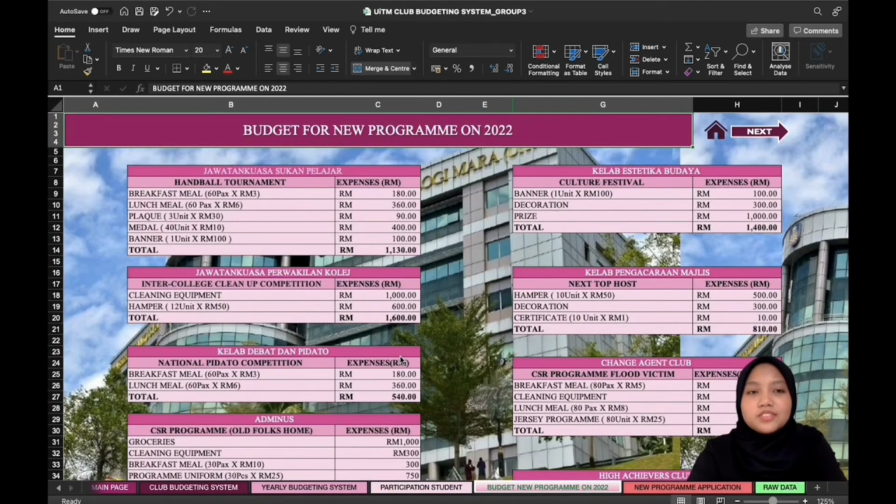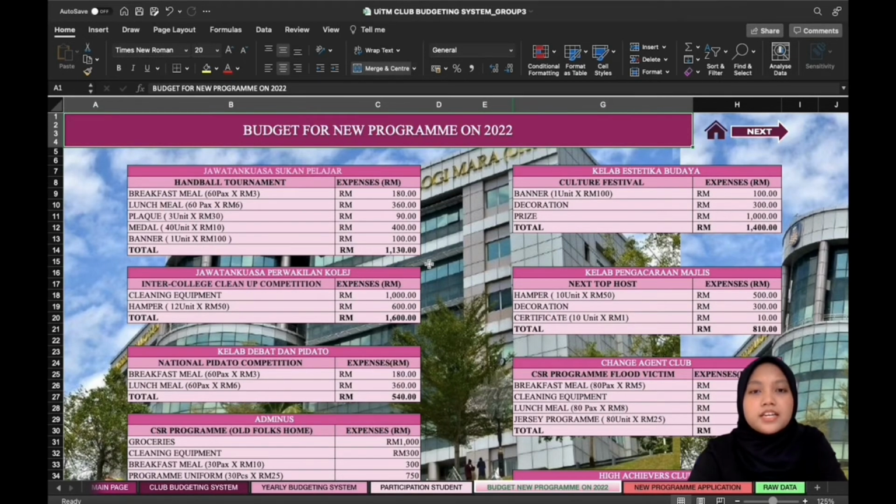Alright, moving on to the budget for new programs in 2022, which is for the club Jawatan Kuasa Sukan Pelajar. They will be handling a handball tournament, and these are the expenses they are going to use: breakfast meal, lunch meal, plaque, medal, and banner. The total of the expenses is 1,130 ringgit.